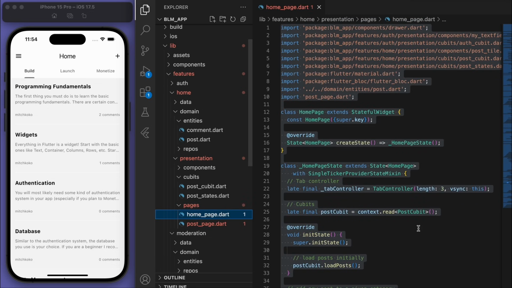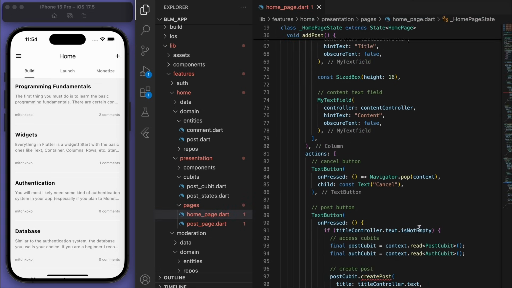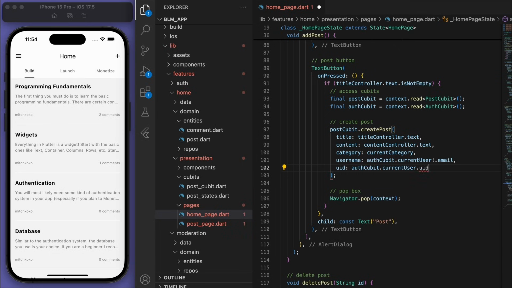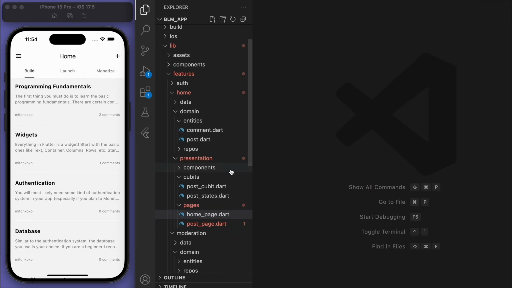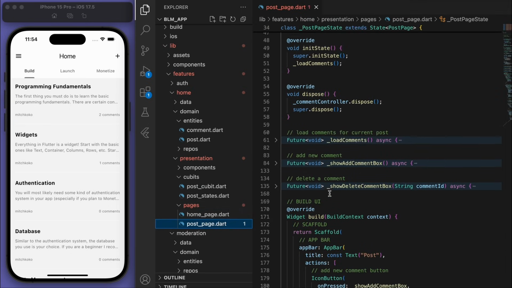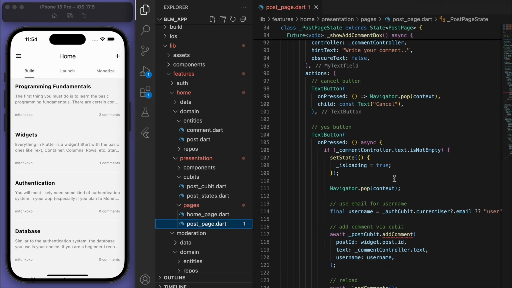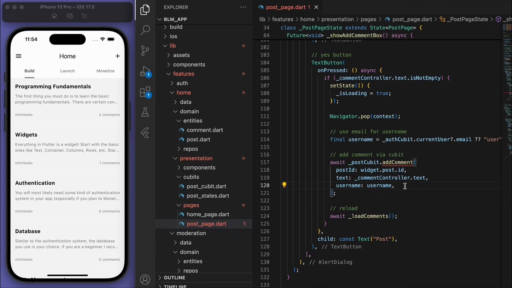So yep, the create post, we have to pass through the UID. So let's pass through the current user when they make the post. And in the post page, same thing for the comment. Yes, we want to know who's posting these comments.